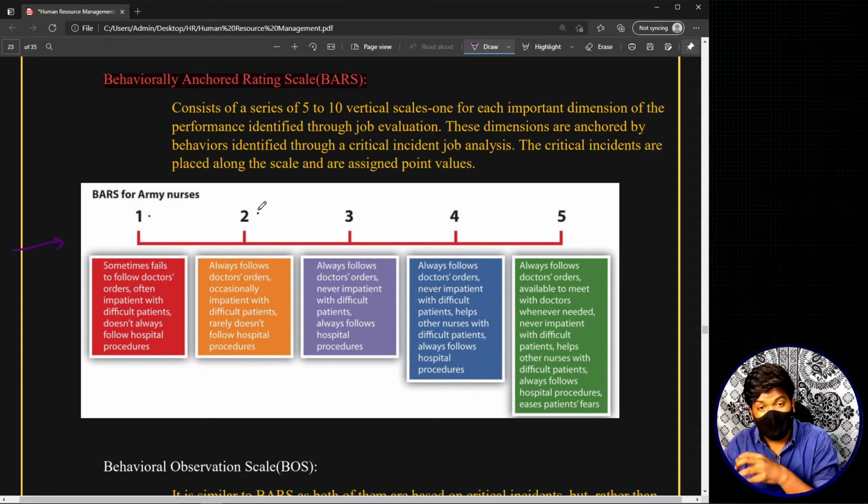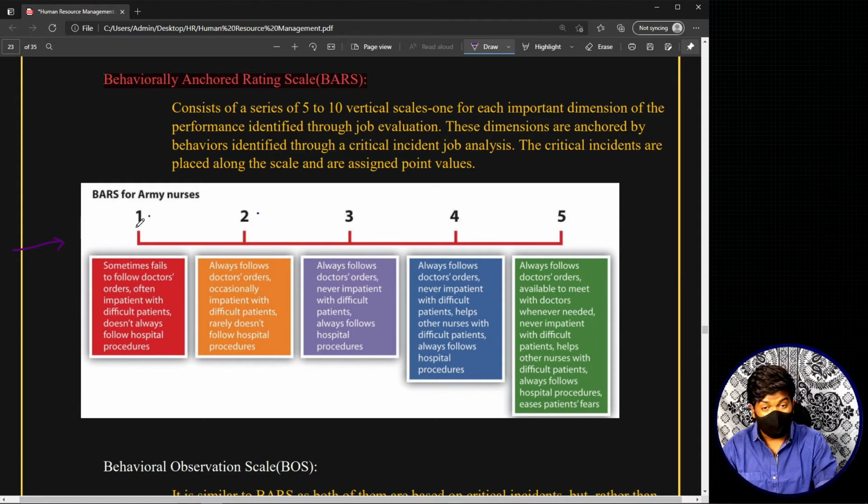Here we took the behavioral criterion of following superior orders, so related to it you will have 5 different behaviors. This is an example, and the behavioral criterion here is following superior orders.